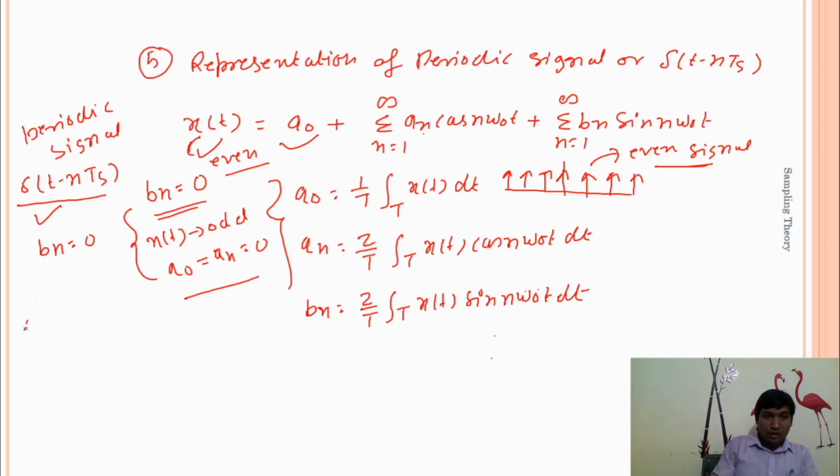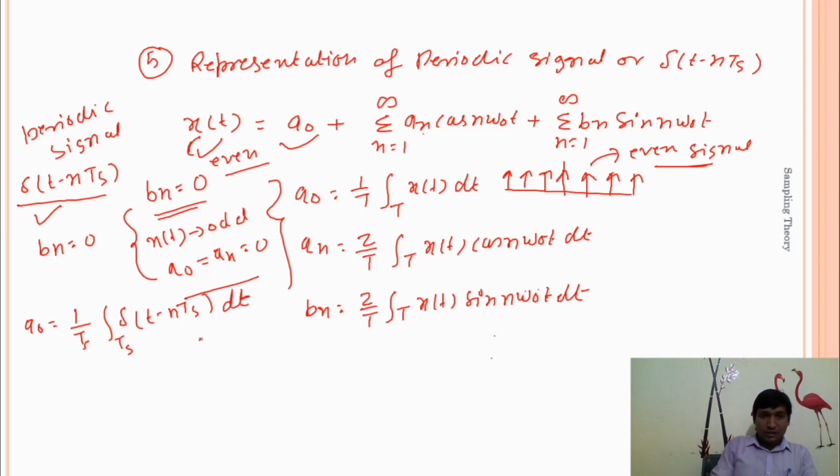What about a naught? A naught is equal to 1 divided by T, integration over T of delta of t minus nTs dt, and basically the time period of this signal is Ts. So what happened here?